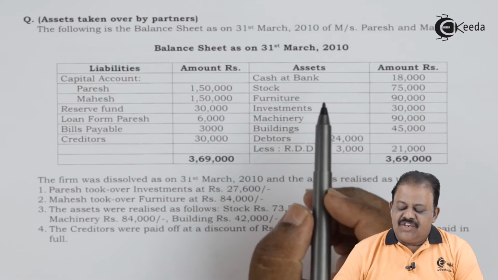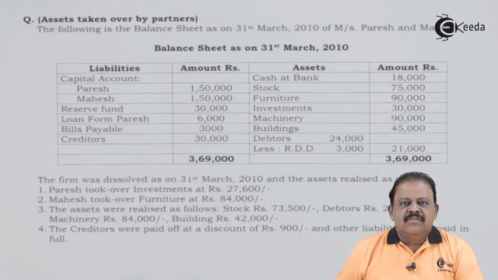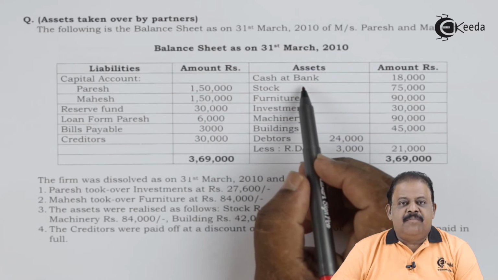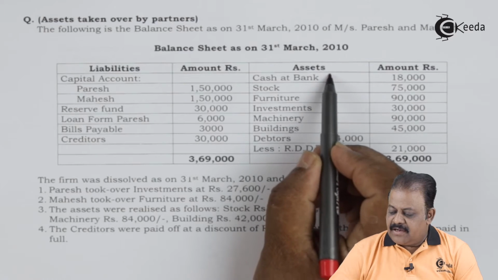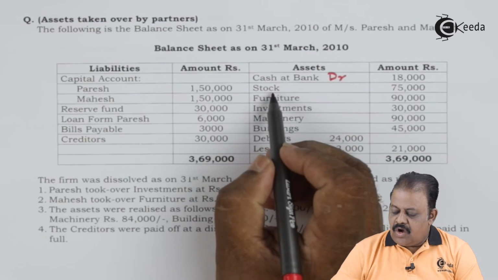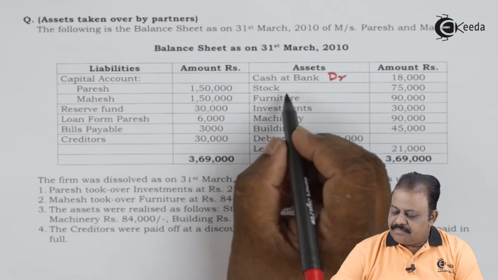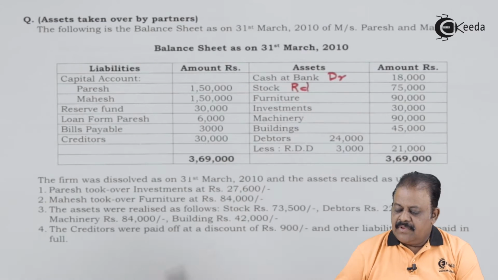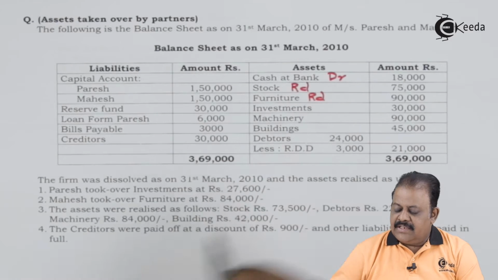Let us go through the balance sheet. Asset side, cash at bank 18,000. To the debit of bank account this amount will be recorded. Stock will be transferred to realization account debit. Furniture, realization account debit.